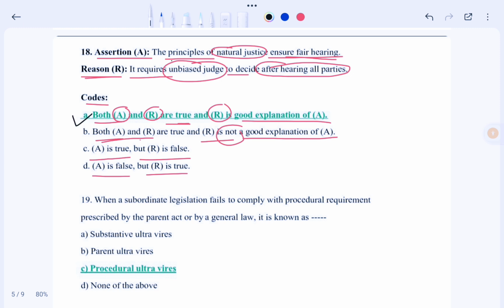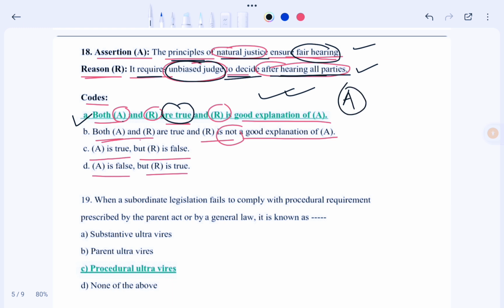That means the principle of natural justice ensures a fair hearing. This is correct, and it requires an unbiased judge to decide after hearing all parties. So this is also correct. So in this case, both A and R are true and R is a good explanation of A. So the correct option would be option A. Okay, so now moving to the next question.